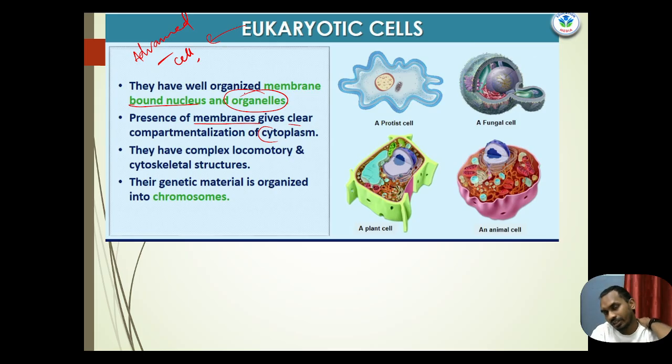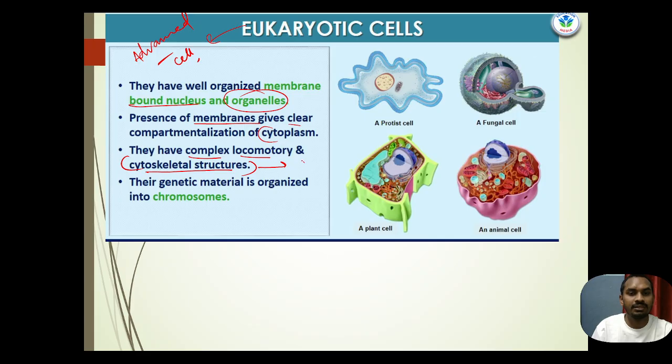A group of cells is called a tissue, and a group of tissues is called an organ. They also have complex locomotory and cytoskeleton structures, which we will discuss later.